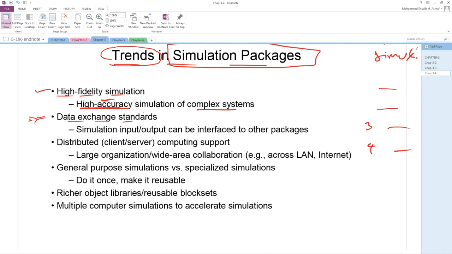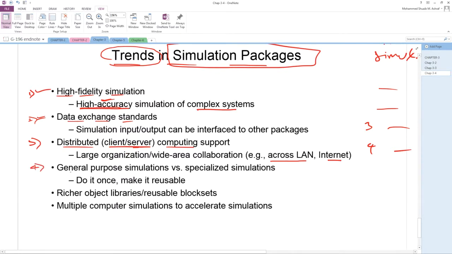So it will support multiple data exchange standards. Okay. Number 3, it will support client server computing, distributed computing, because maybe LAN, maybe internet. So that's why it has to support client server computing.